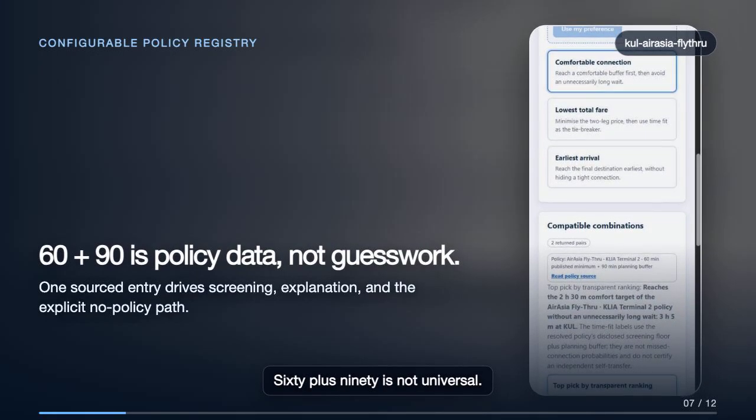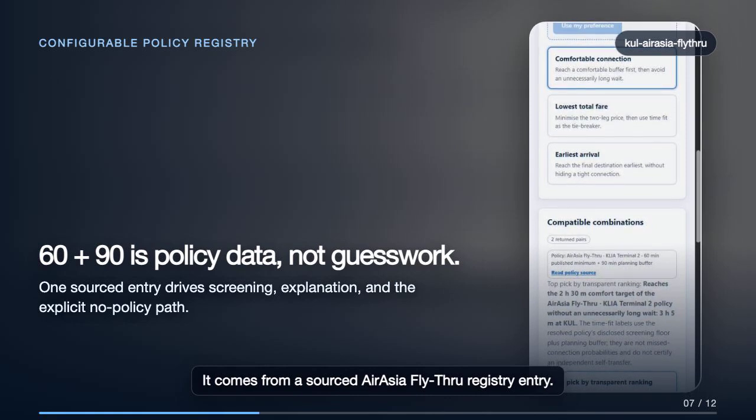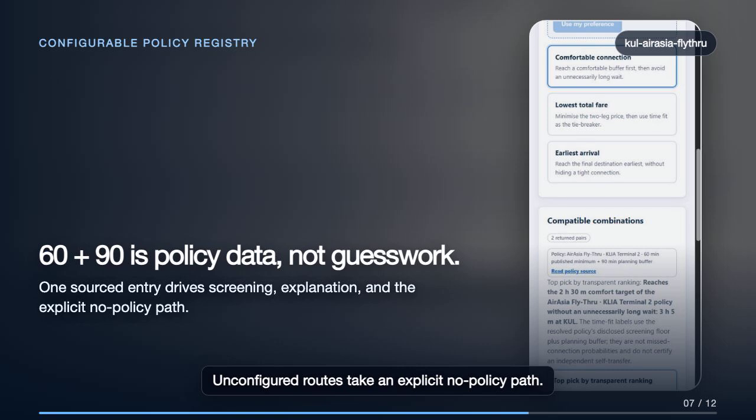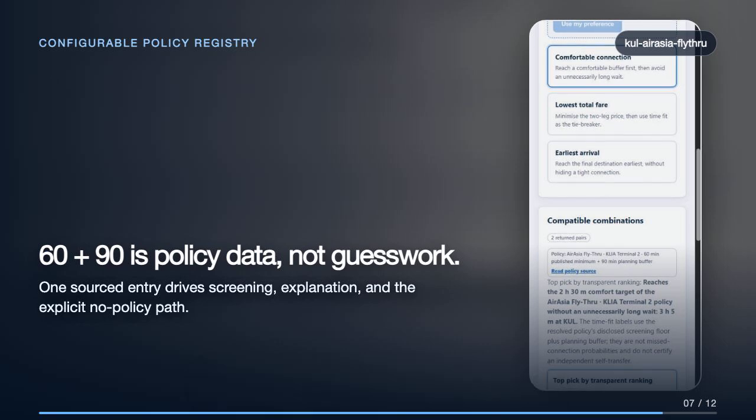When official evidence is insufficient, the product withholds the verdict. 60 plus 90 is not universal. It comes from a sourced AirAsia fly-through registry entry. New routes add policy data. Unconfigured routes take an explicit no policy path.